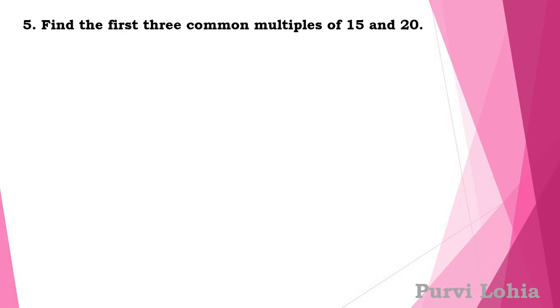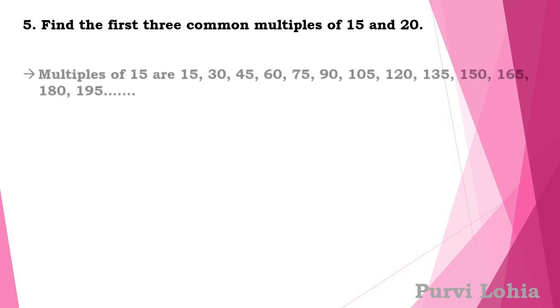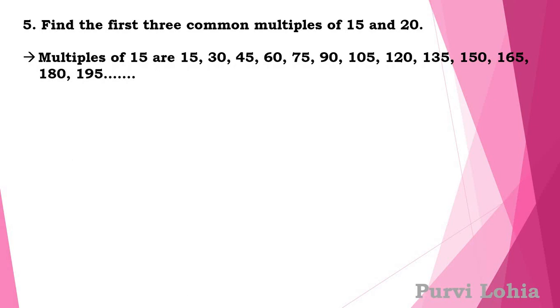Okay, next question. Find the three common multiples of 15 and 20. In this case also you first write some multiples of both the numbers. Multiples of 15 are 15, 30, 45, 60, 75, 90, 105, 120, 135, 150, 165, 180, 195 and so on. There can be infinite multiples.